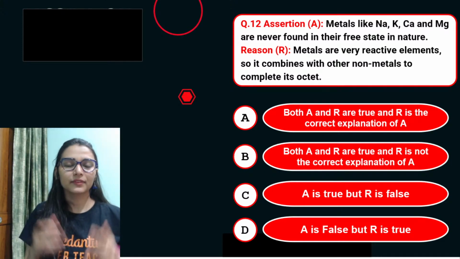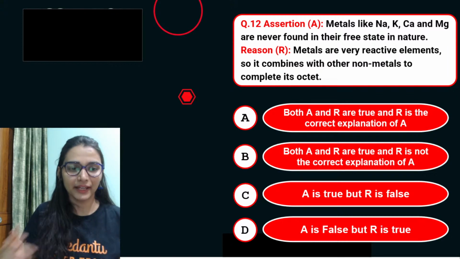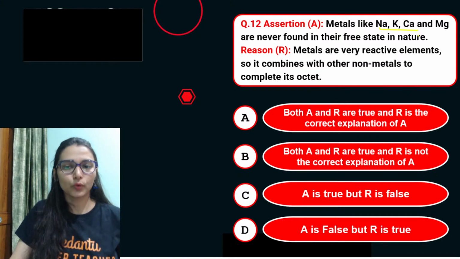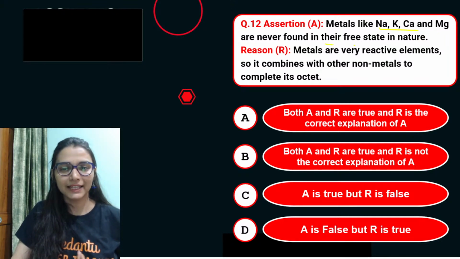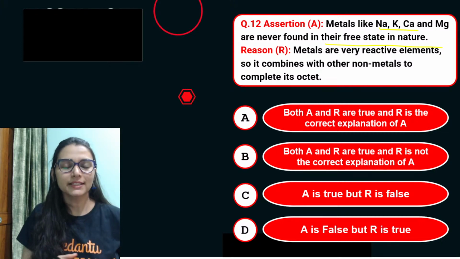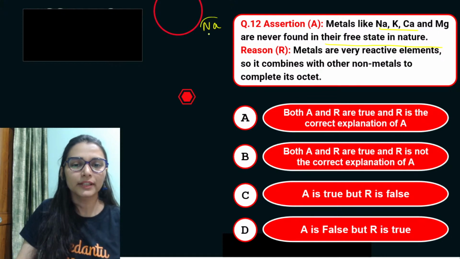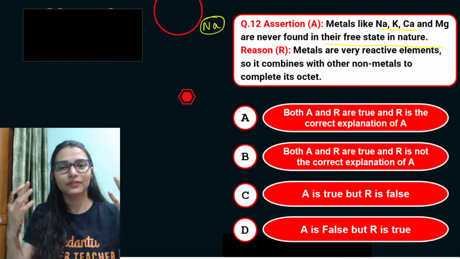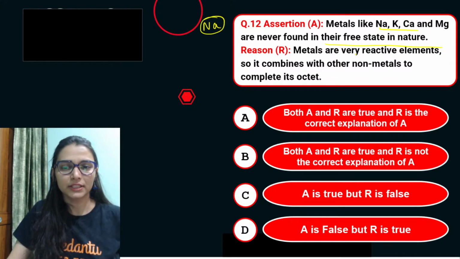The assertion-reason question, guys, try to do it and tell me the answer in the live chat right now. Assertion says that metals like sodium, potassium, calcium, magnesium are never found in free state in nature. Free state, you understand, means the isolated state. Like this is sodium metal and it's available in free state in nature. It is not combined with any other element. Okay, it is present alone in the free state.